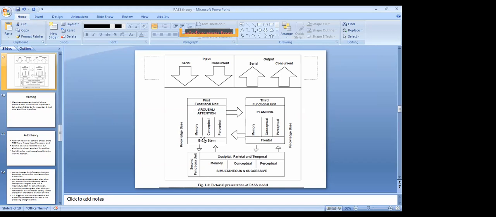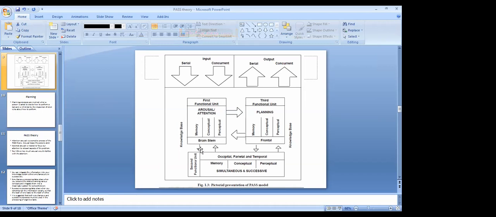Or we can refer to Taare Zameen Par. There also the teacher used to complain, whatever I am teaching in the class, he is not giving attention. That is again attention deficit disorder. But he had dyslexia, that is different. But otherwise also attention deficit disorder is quite common. So that is attention, that is different than arousal. Arousal is awakening the brain. Attention is bringing it to the most important part of whatever input is given. Okay, so first is arousal and attention.